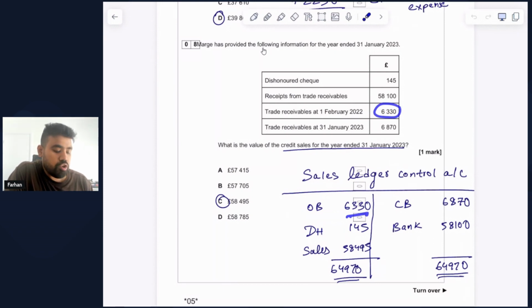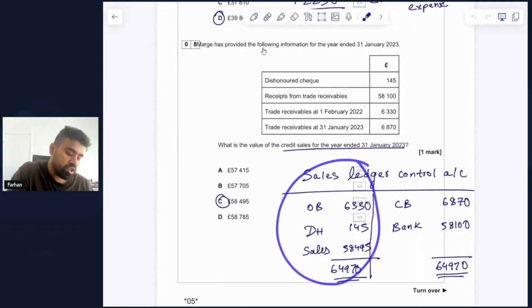Sales ledger control account refers to the trade receivables or the credit customers of the business. These trade receivables are assets of the business because they owe the business money. So any assets by default must have an opening balance on the debit side. So that's why we have an opening balance on the debit side of the T account, which is 6,330.